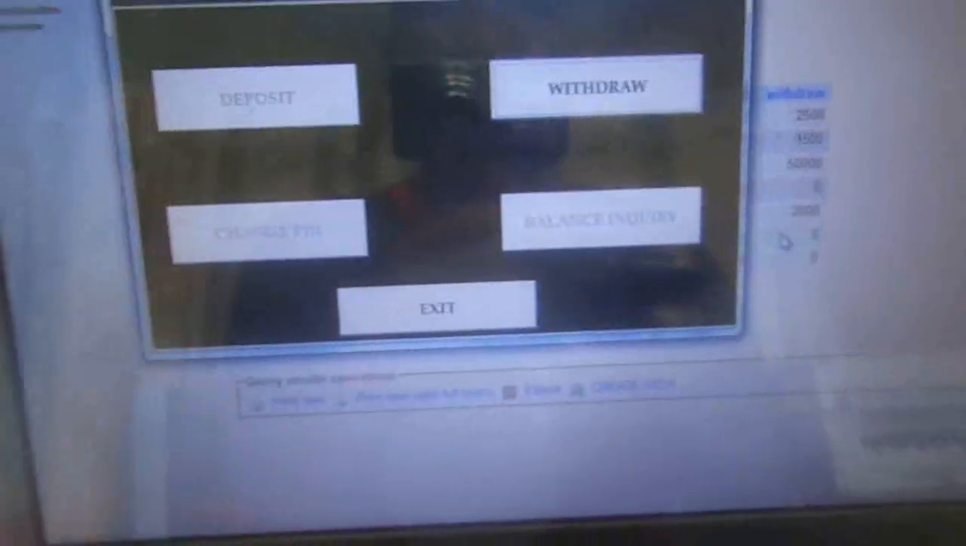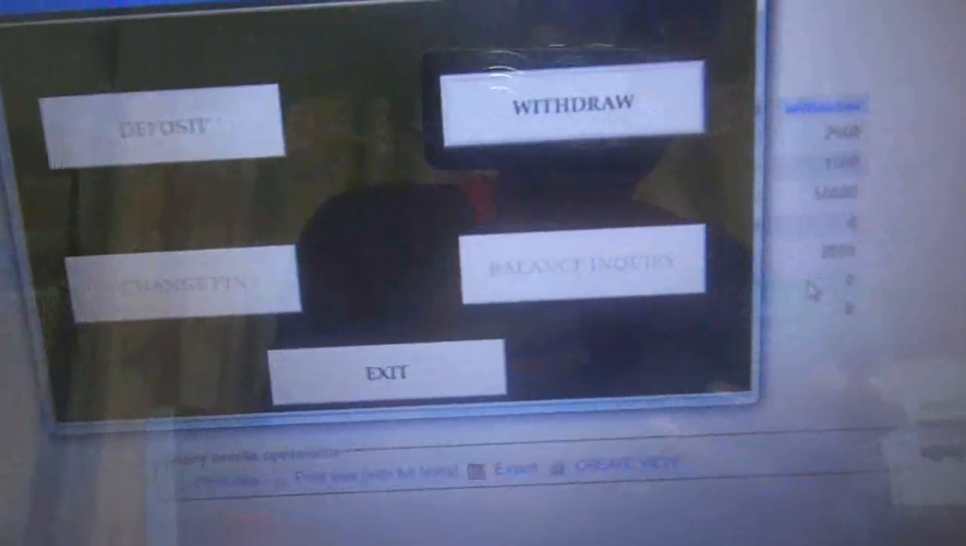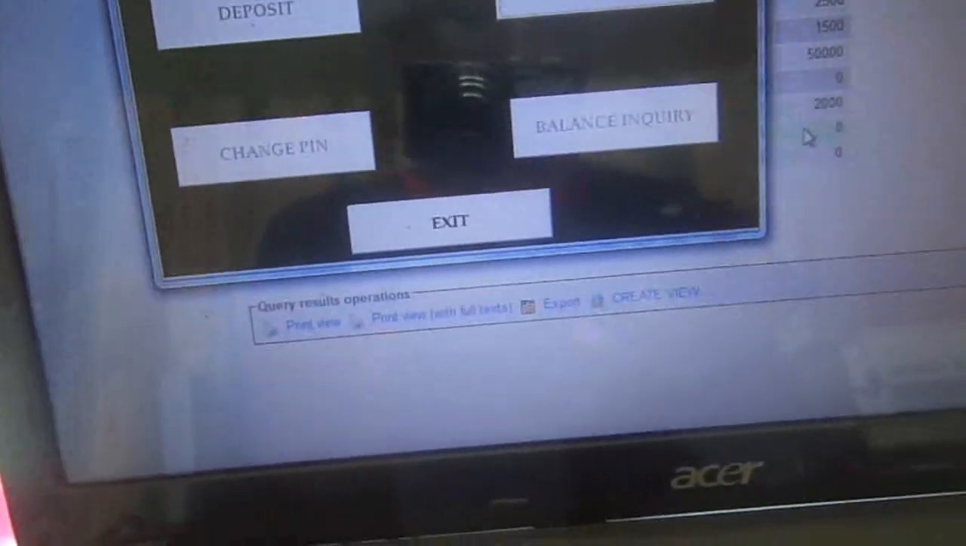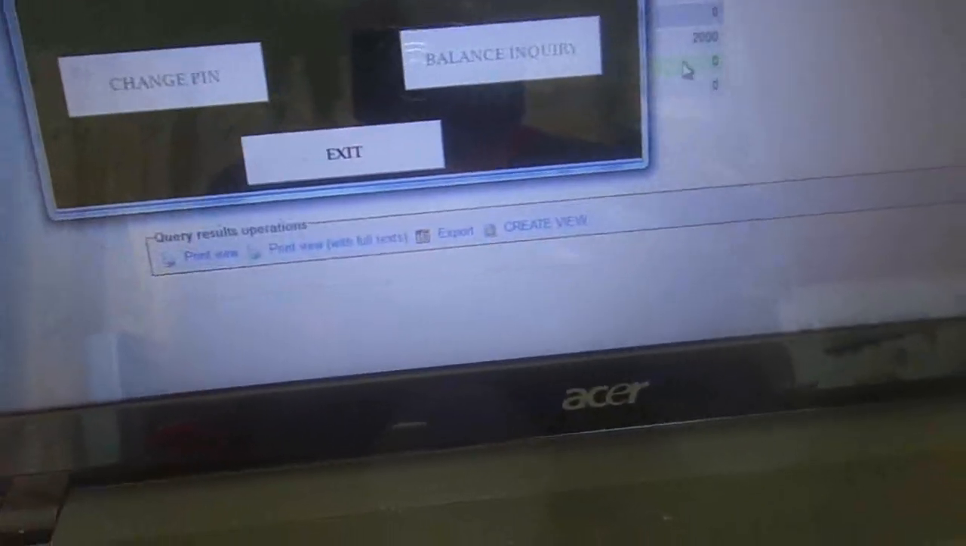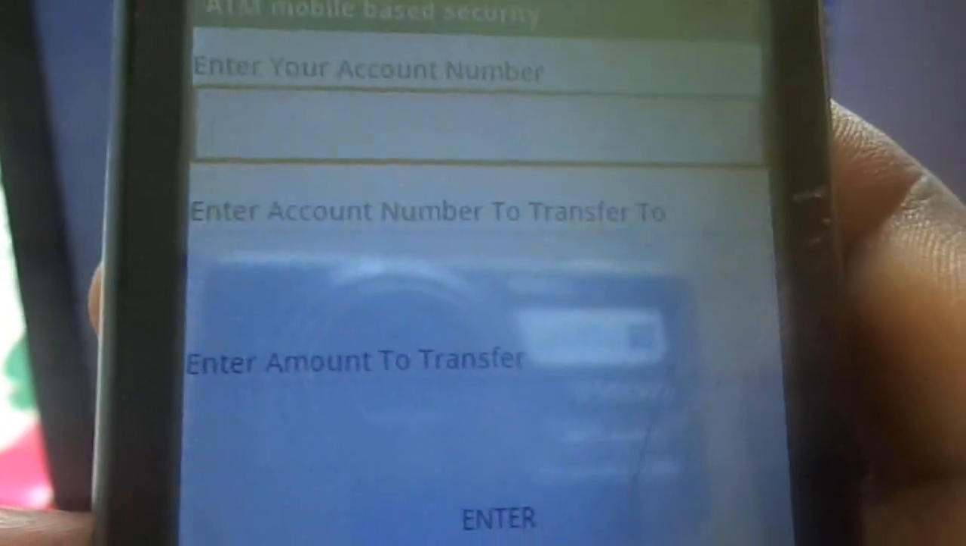So still using this phone application, you can be at your home and transfer funds from your account to another account without moving. Maybe someone can call you, they want you to send them money. You don't have to go to the bank. You just come on your phone application and you transfer funds remotely. So here there is a functionality of transfer funds. When you choose that functionality, they tell you to input your account number, then the account number you want to transfer to, and then the amount that you want to transfer.